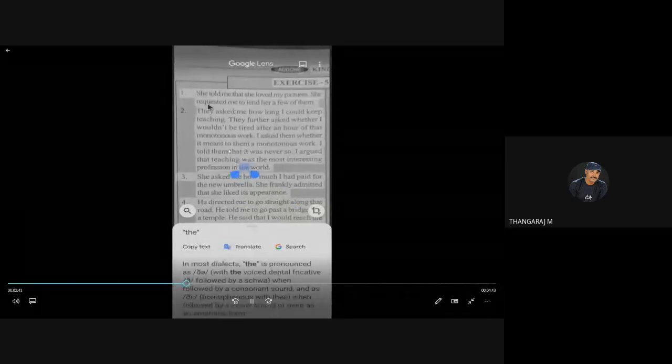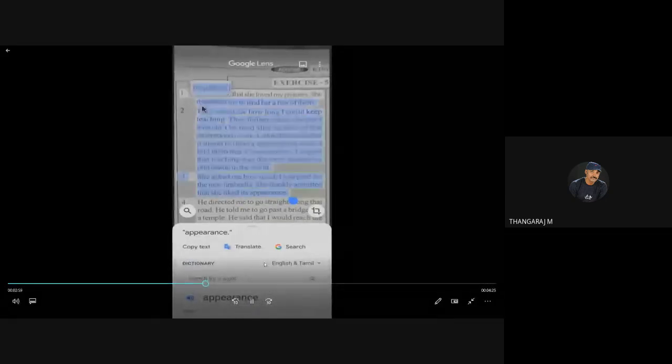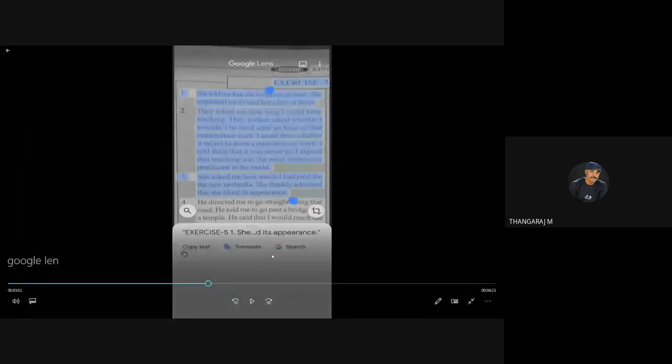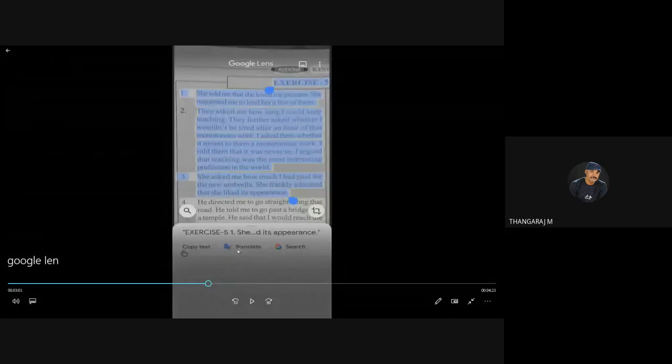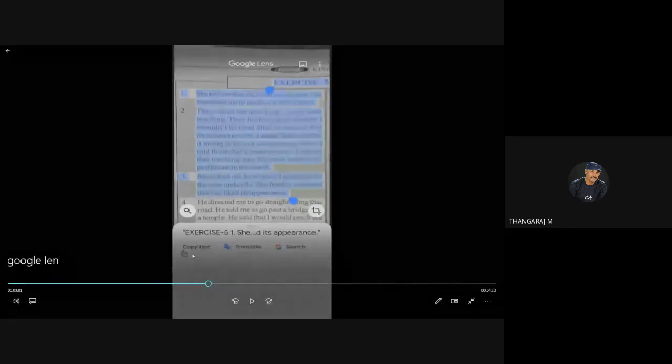Then, "teaching": it shows relevant information here. "Appearance." Now we select this text. Copy options appear here. Using this, we can copy and send through any media.